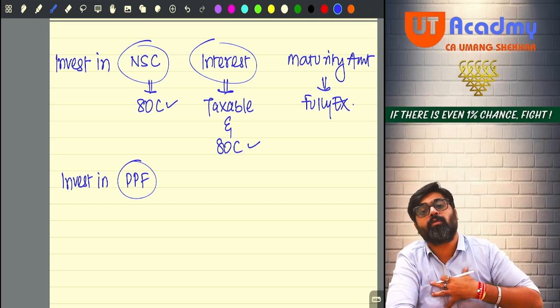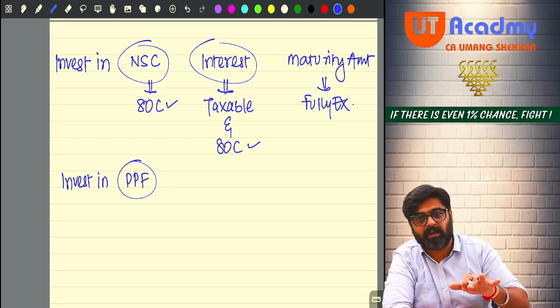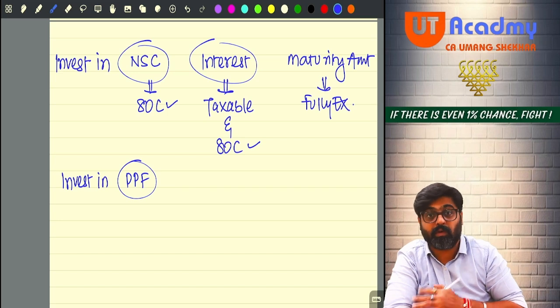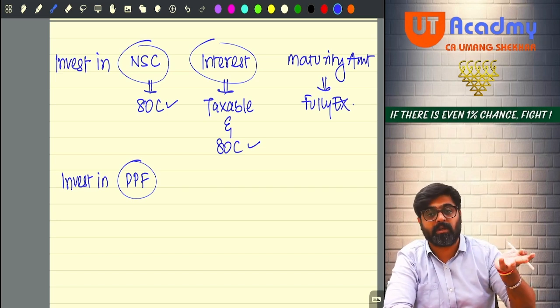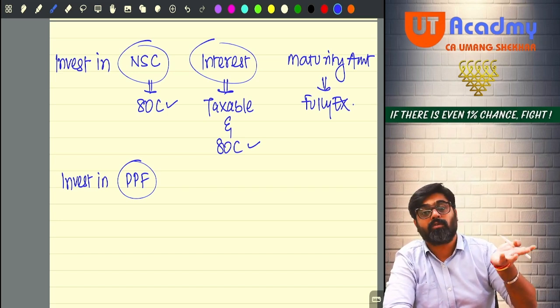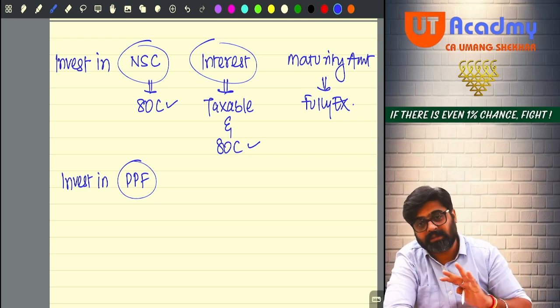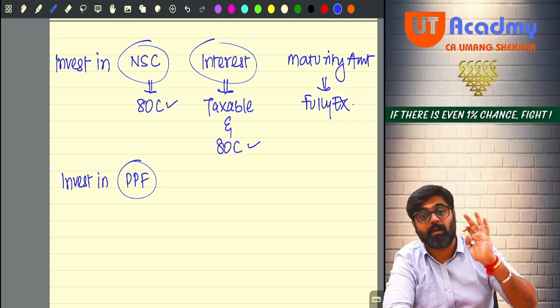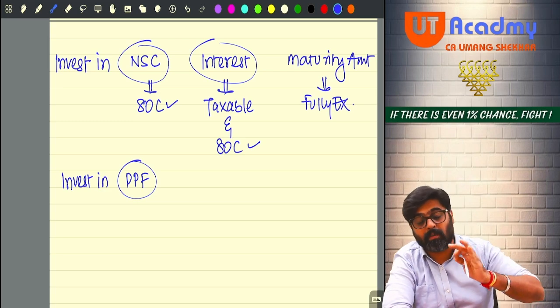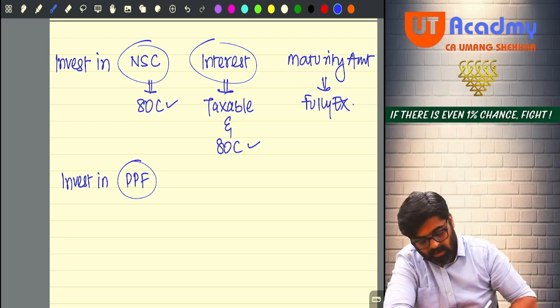Whatever amount you invest this year in the PPF account, for yourself, for your spouse, for your children, yes or no? For the amount deposited in the PPF account, you are going to get an 80C deduction.